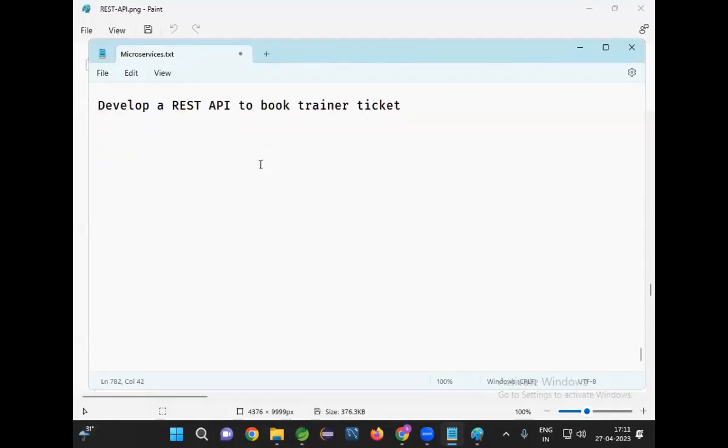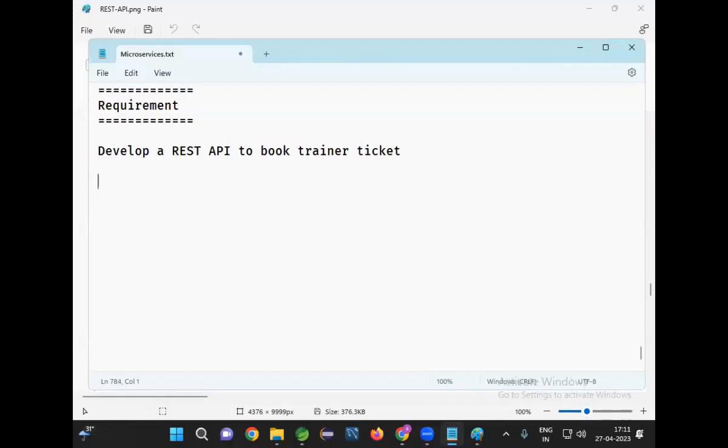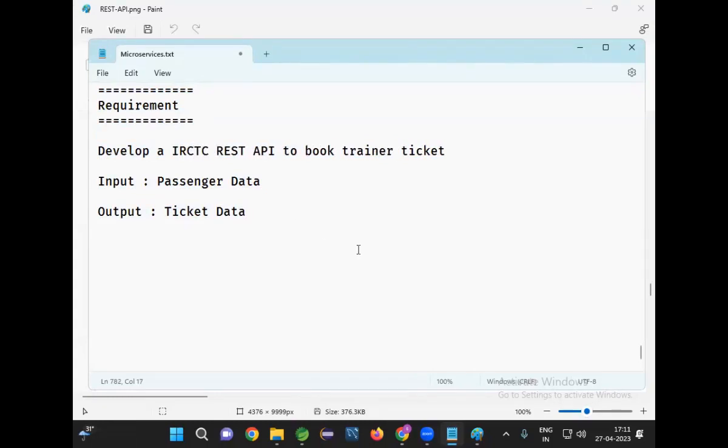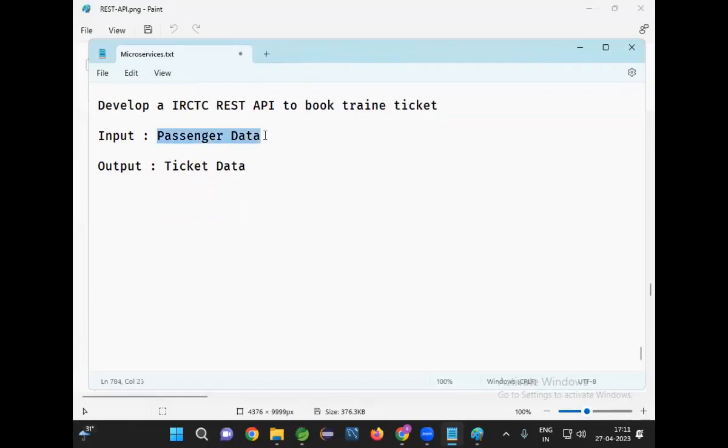So here in this REST API, first we need to understand that the input for the REST API is passenger data and the output from the REST API is ticket data. If you give passenger data, then it will give you ticket data. So for this functionality, we need to develop a REST API. Develop an IRCTC REST API to book train ticket. It will take input as passenger data and give output as ticket data.